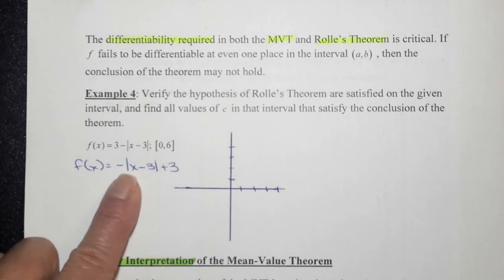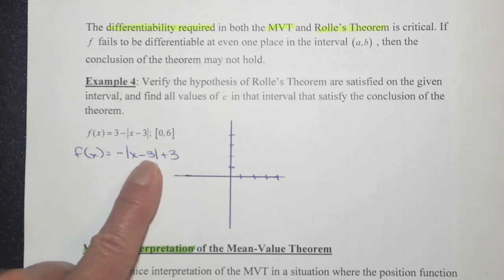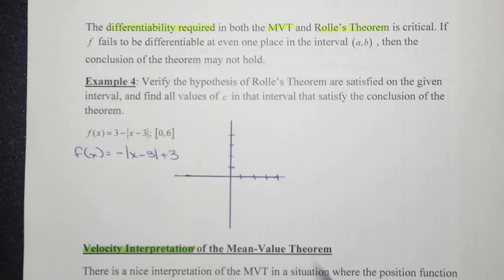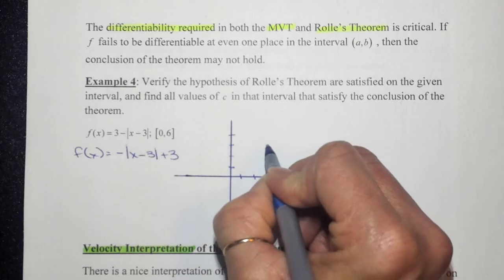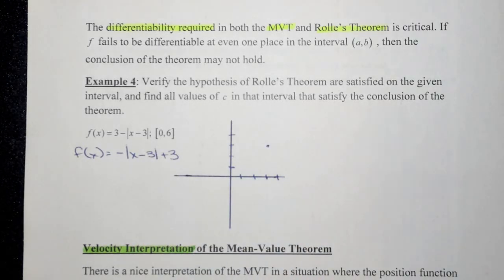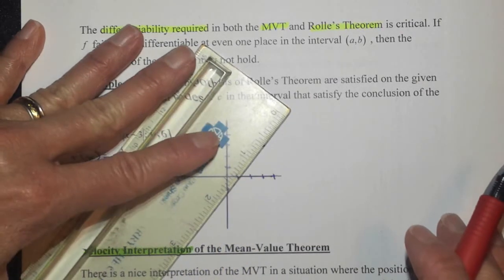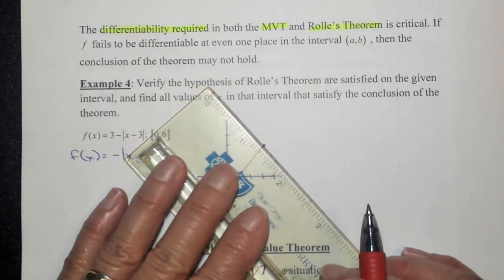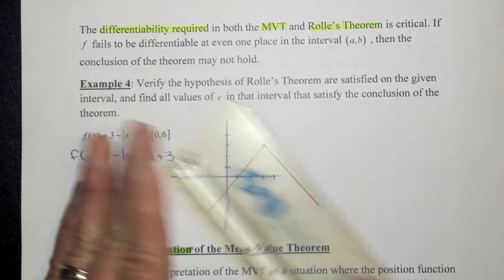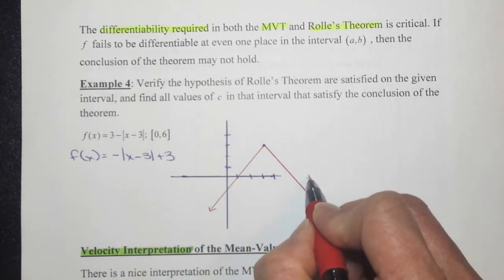You should remember these characteristics from Algebra 2, meaning this is a reflection over the x-axis. The graph moves from (0, 0), the parent function, right 3 and up 3. So if I do that, 1, 2, 3, 1, 2, 3, I have a vertex right here. And if I were to sketch the graph, which is a reflection, it's just a sketch, so don't freak out, what we're looking at here is a graph that looks somewhat like this. Now, with this graph, we're going from 0 to 6, which is probably somewhere out here.